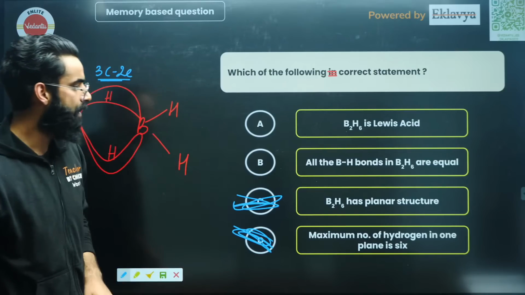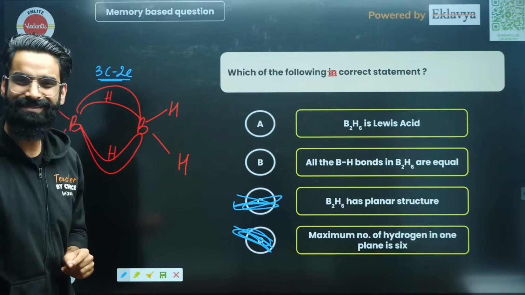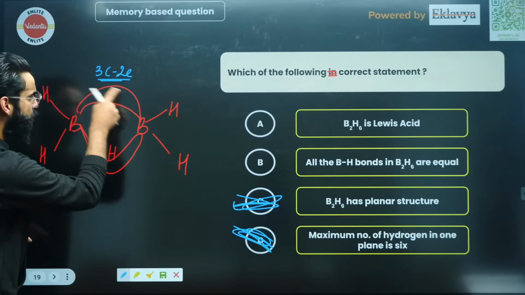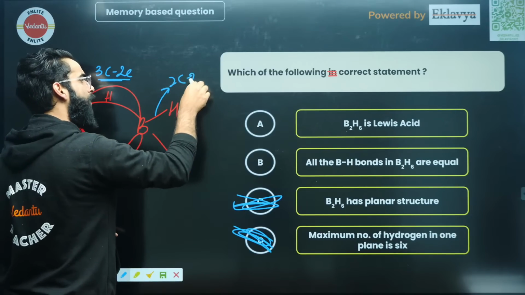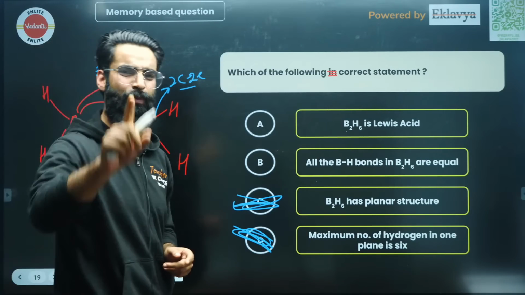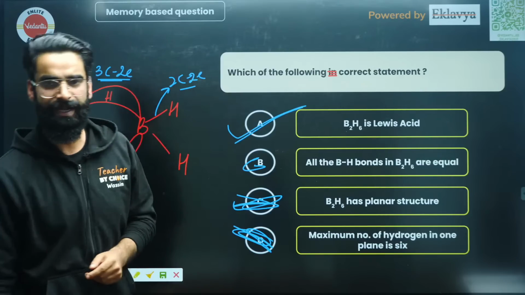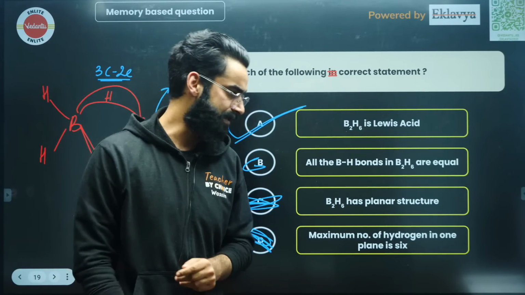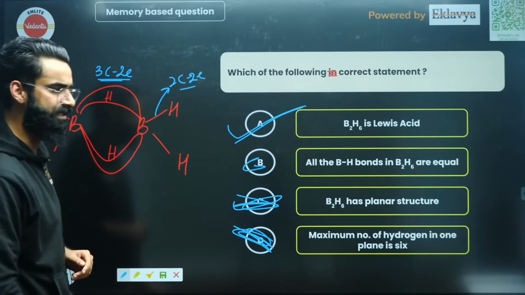This is wrong. All the BH bonds in B2H6 are equal. Is that right? See guys, this is 3 center 2 electron bond. This is again 3 center 2 electron. This one is 2 center 2 electron bond. And how come they are supposed to be equal? No way, right? So there is only one option left. That is your B2H6. It is absolutely electron deficient. It is Lewis acid, right? Simple and basic question. This was a game.